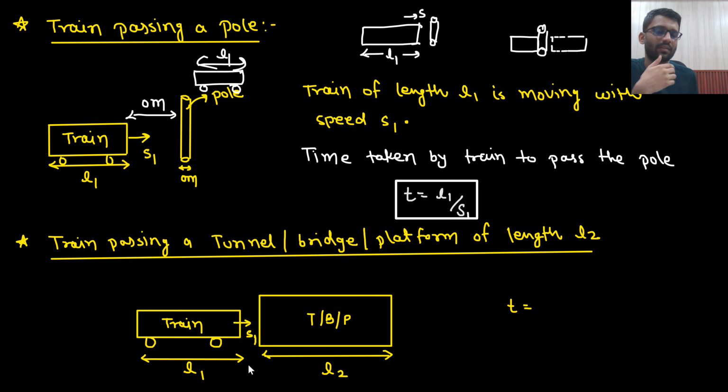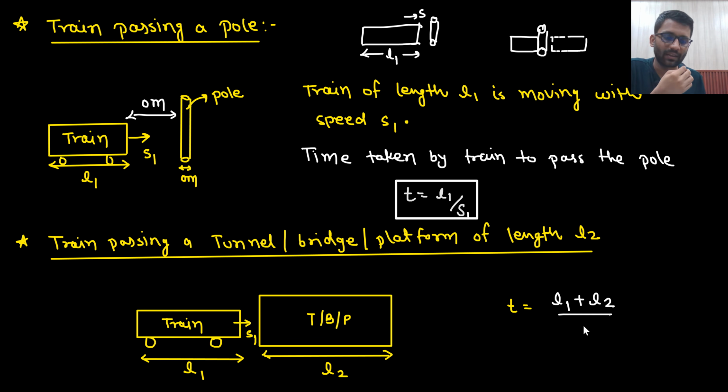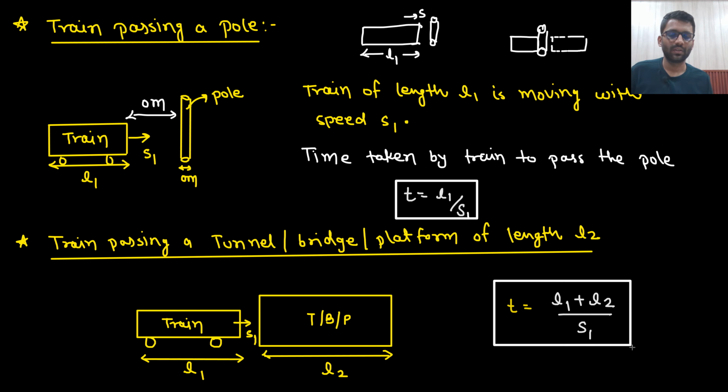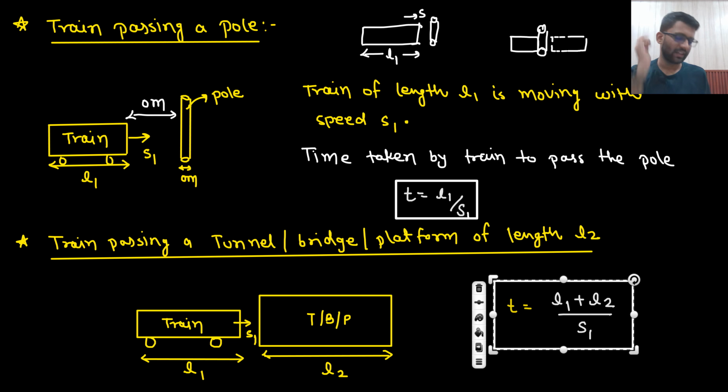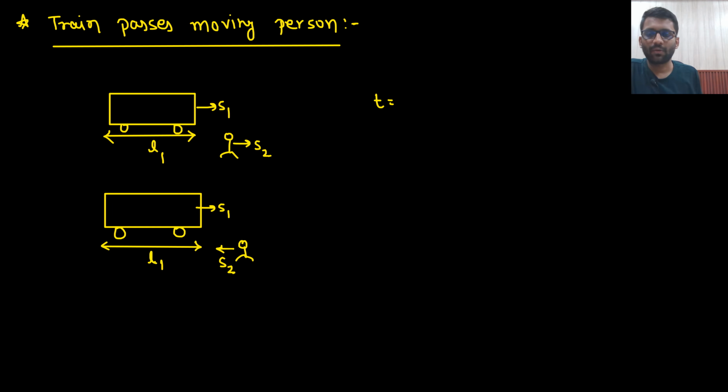L1, right? So L1 by S1, and here what will come? Sorry, L1 plus L2 divided by S1. So it has to cover L1 plus L2 distance divided by S1. Okay, so I have seen 2 to 3 questions being asked on this concept only, the length of the train. So you should be comfortable with this. Now what they are saying,